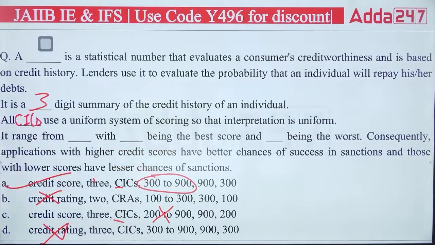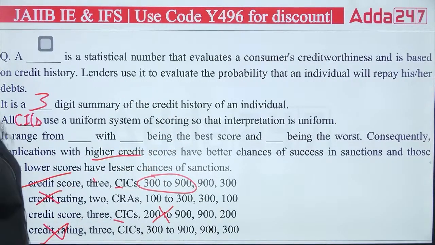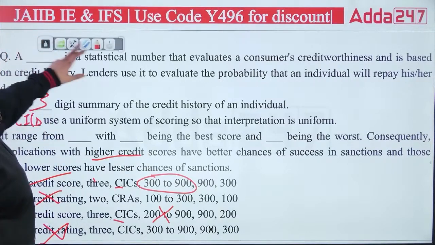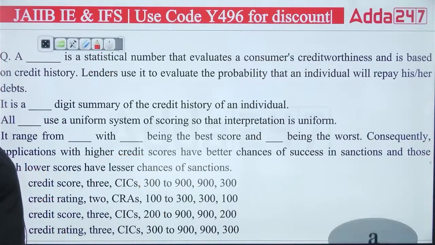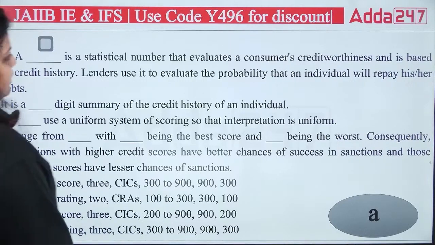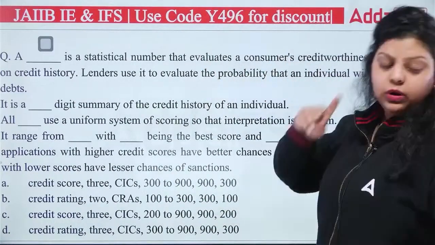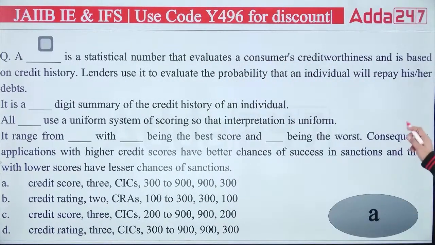Consequently, applications with a higher credit score have better chances of success in sanction, and those with lower scores have lesser chances. Obviously, if you have a score of 300, there is less chance the bank will provide you the loan. But if you have a score of 900, it means you have maximum chances, and the bank will definitely give you the loan. So the right answer is A.